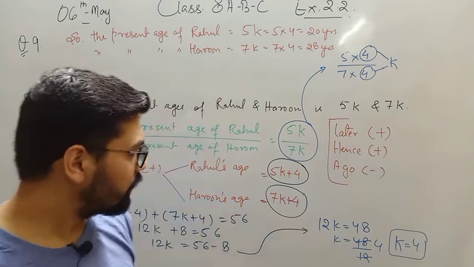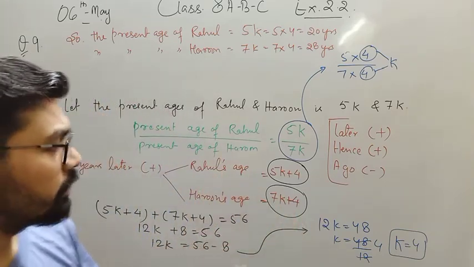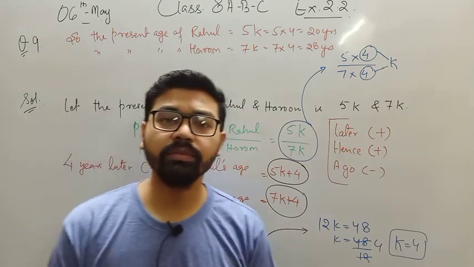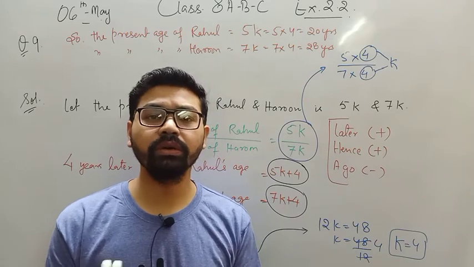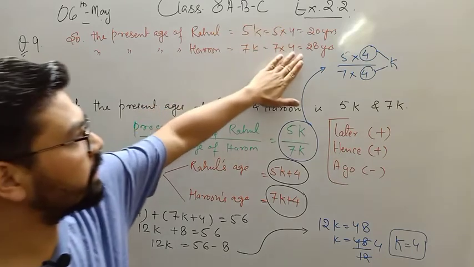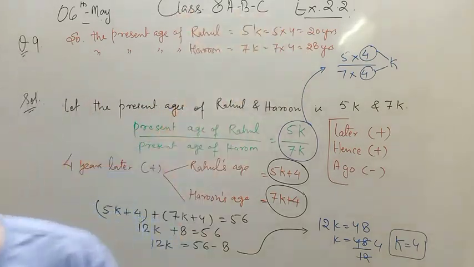Okay, so please note down this question. Practice this question again and again, but still if you have any doubt, you can ask me in the Zoom session. You are free to ask your doubts and queries. Okay, please note it down fast. This is your final answer, 20 years and 28 years. Note it down fast.